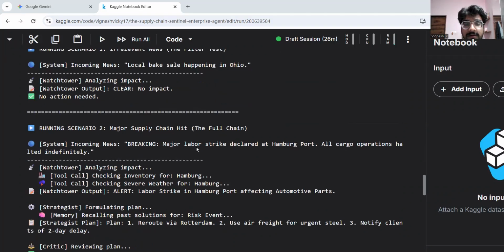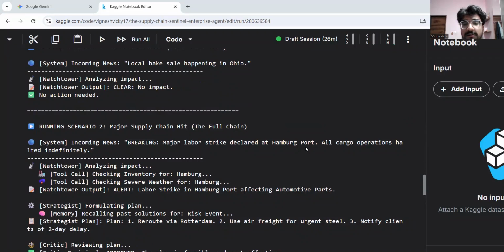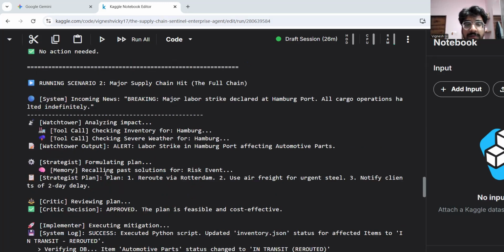The second one is breaking news: a major labor strike declared at Hamburg port, all cargo halted indefinitely. Here it will check the inventory for Hamburg and check the weather as well. The output says there is a labor strike in Hamburg, affecting automotive parts, so it formulates the backup plan.